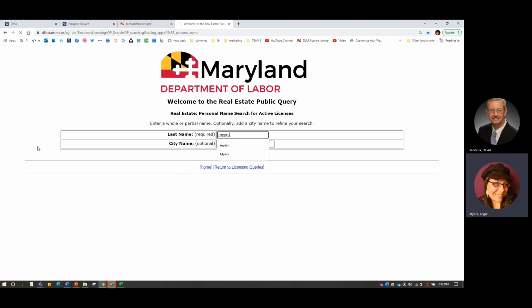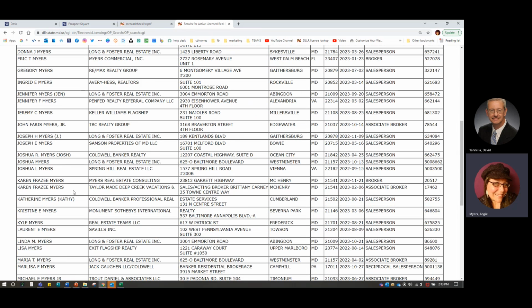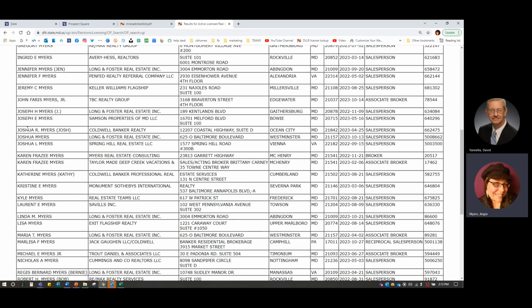But here you'll see that my real estate license has Angela on it, but in parentheses, it's going to come up with Angie. I'm with the Realty Referral Network, but because I'm a referral agent, I don't compete with you. So you can see that I can be Angela, but I can also be Angie. If we scroll down here, you'll see we have a Josh Myers, no relation, at Coldwell Banker Realty in Ocean City. Now, he can be Josh on anything that he puts out, but these two Joshua Myers here cannot. They must be Joshua on everything.